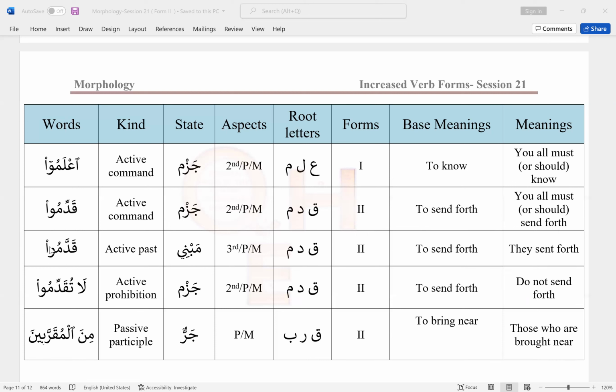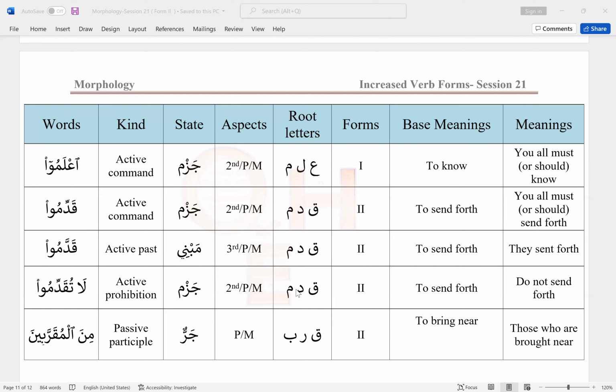This one, qaddamu, so this is past tense, like sorrafa, sorrafa, sorrafu, right? So this is past tense. And this is mabni, and this is third person plural male. Okay, and same information over here, but the meaning will be they sent forth.